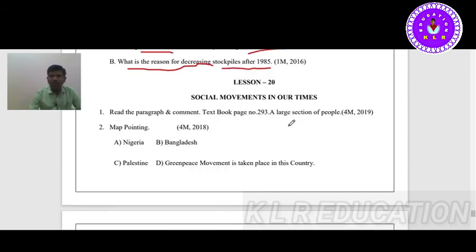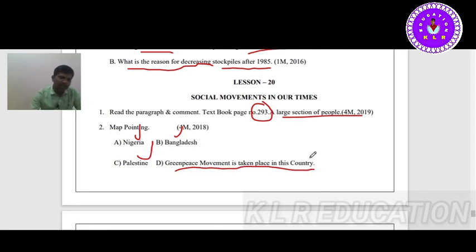Next, social movements in our time. One paragraph was given. It was page number 293. A large section of people, that paragraph. So we have to comment on it. Map pointing: Nigeria, Bangladesh, Palestine, Greenpeace movement. As we know, Greenpeace, it is Amsterdam. Okay, it is Amsterdam, Netherlands.